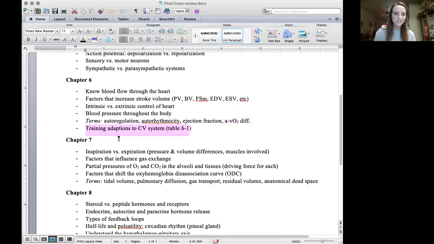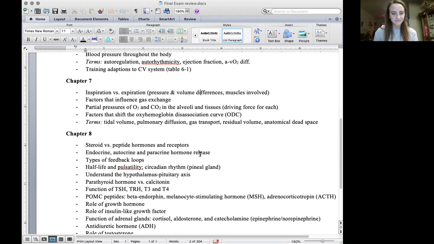And then last for chapter 6 is training adaptations. If I am considered a trained athlete, probably aerobically trained, what changes have I seen to my cardiovascular system? What changes have taken place to make me a better aerobic athlete? That's towards the end of the lecture, specifically this table right here. Okay, moving on to chapter 7.